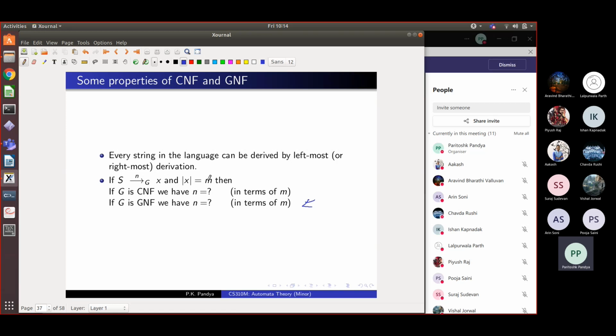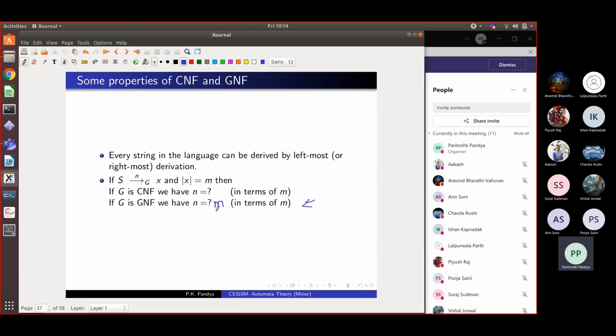In Greibach normal form we can only have a derivation of length exactly equal to m, right? Because in each step you will derive one more terminal. Correct?